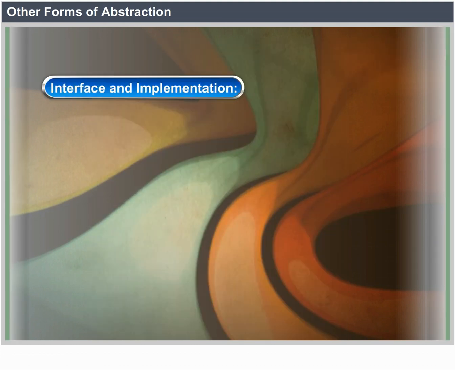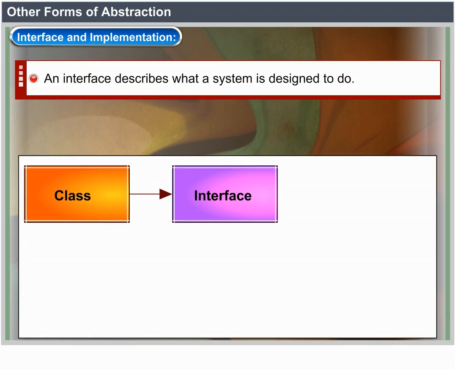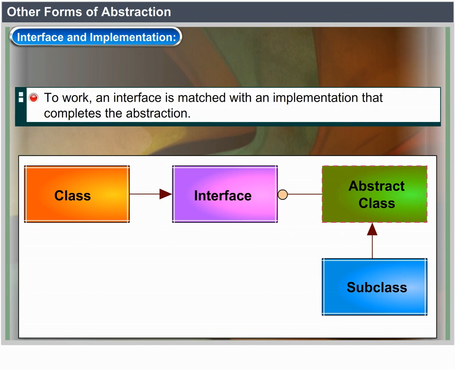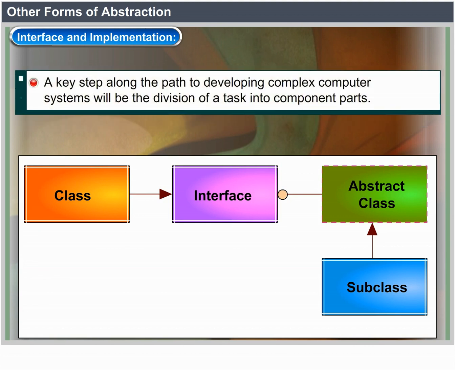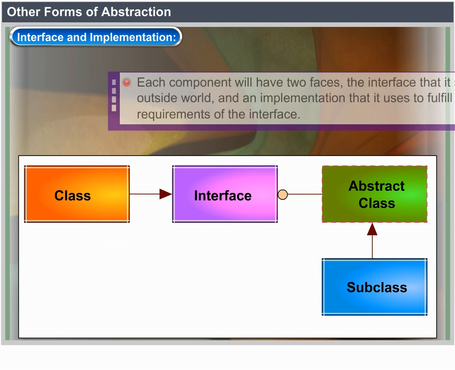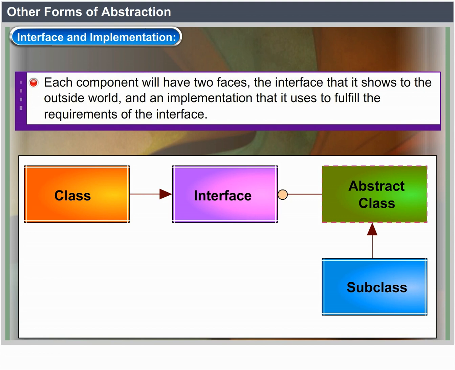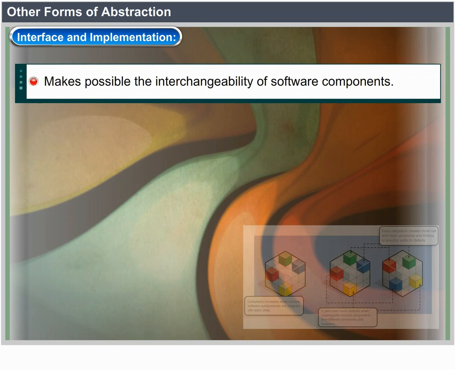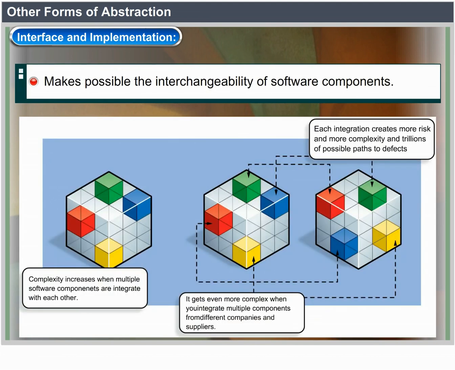Interface and implementation. An interface describes what a system is designed to do. It says nothing about how the assigned task is being performed. To work, an interface is matched with the implementation that completes the abstraction. A key step along the path to developing complex computer systems will be the division of a task into component parts. Each component will have two phases, the interface that it shows to the outside world and an implementation that it uses to fulfill the requirements of the interface. Makes it easier to understand a design at a high level. Makes possible the interchangeability of software components.